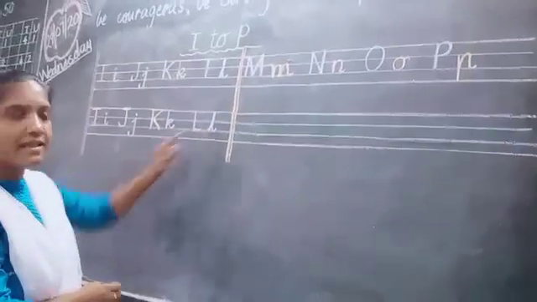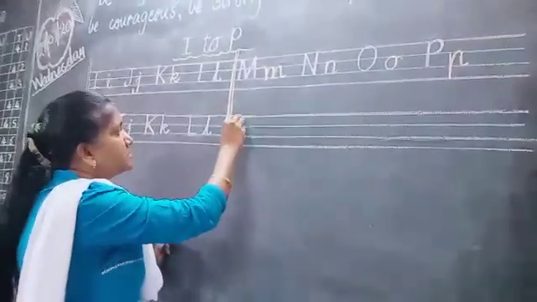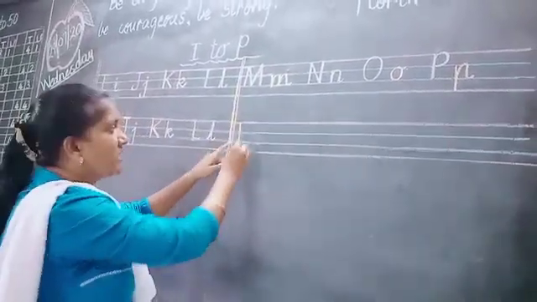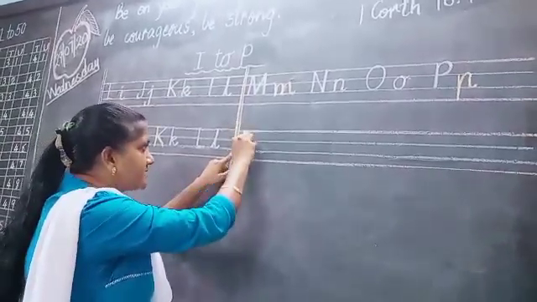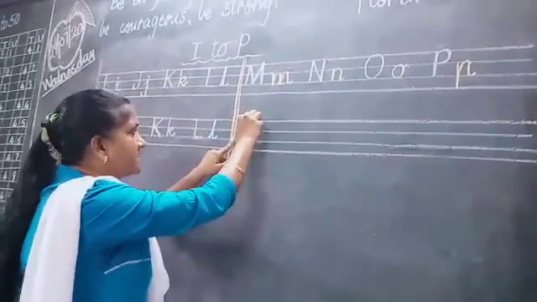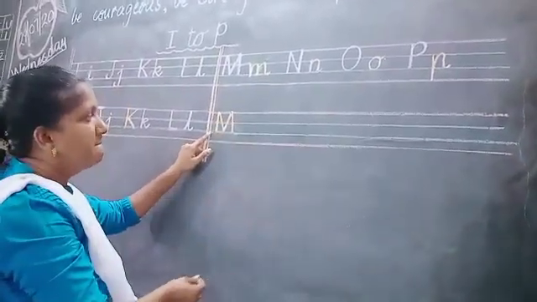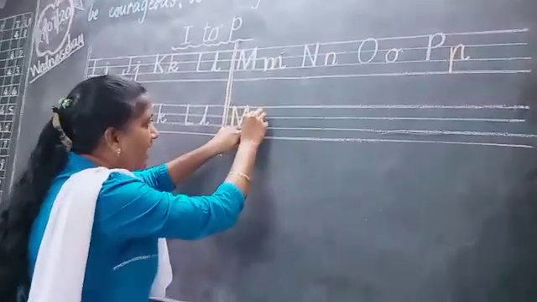Okay, this is L. Now next page we are going to write M capital. So standing line next to the margin line, then slanting line, go up with the slanting line, come down with the standing line, M. And then keep your 1 finger gap and small m we will write.